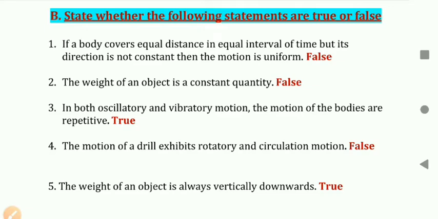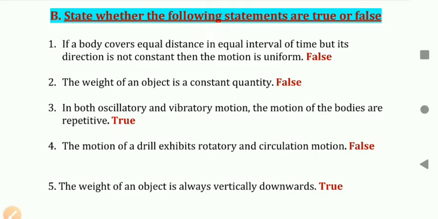Question number third. In both oscillatory and vibratory motion, the motion of the bodies is repetitive. Yes, this is a true statement. Fourth, the motion of a drill exhibits rotatory and circulation motion.